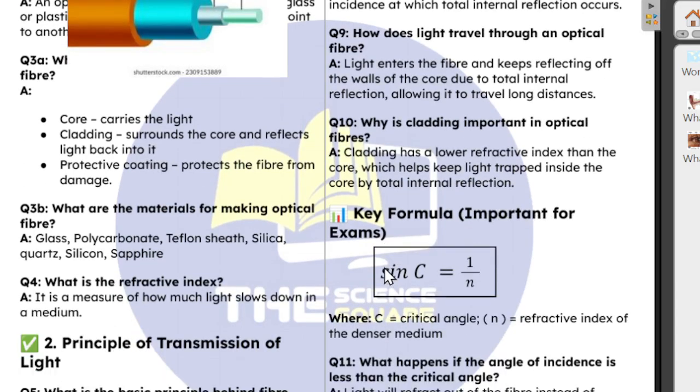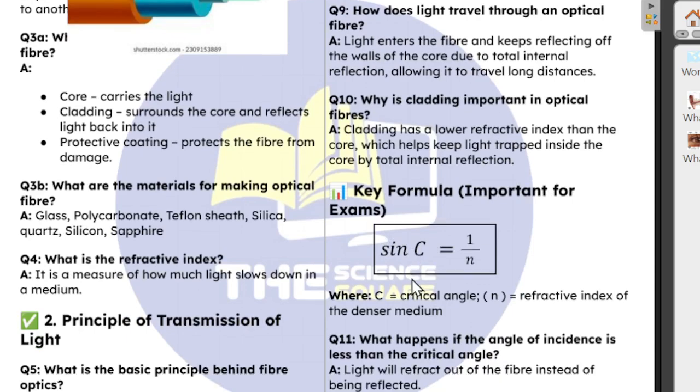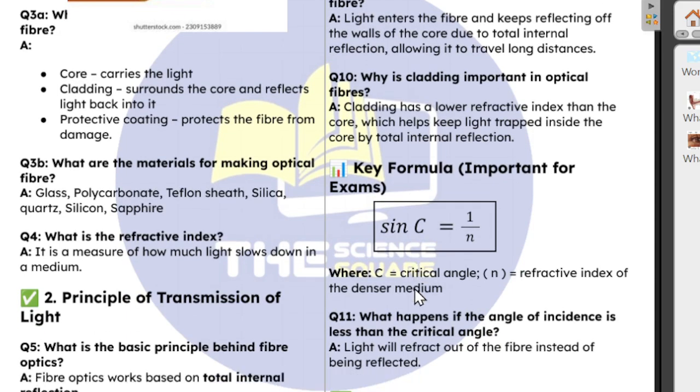Now, this is the formula for calculating critical angle from the refractive indices. This is the relationship between the critical angle and the refractive index. So sine c is equal to what?